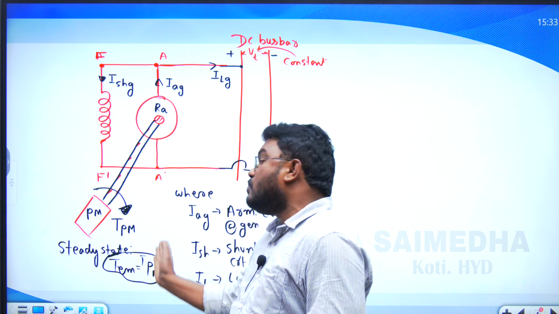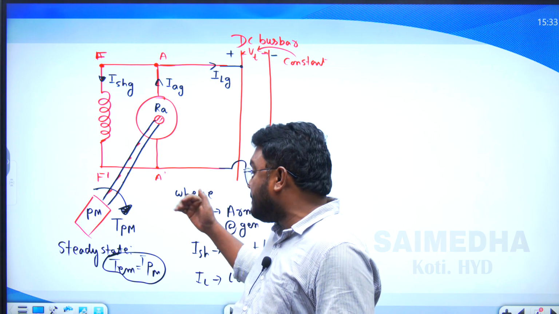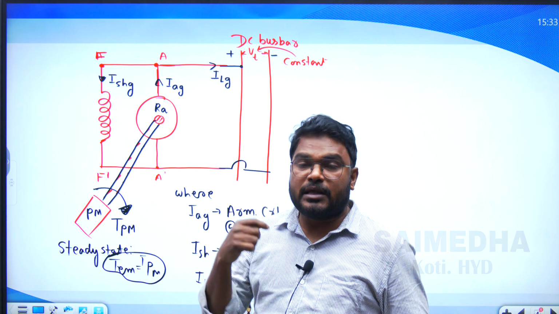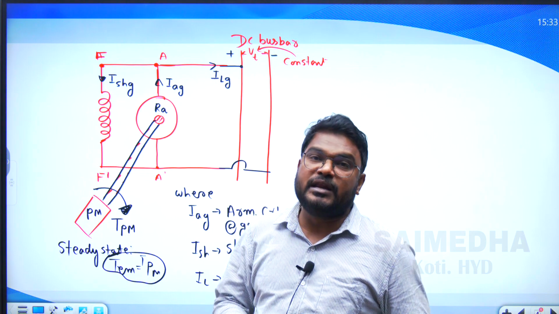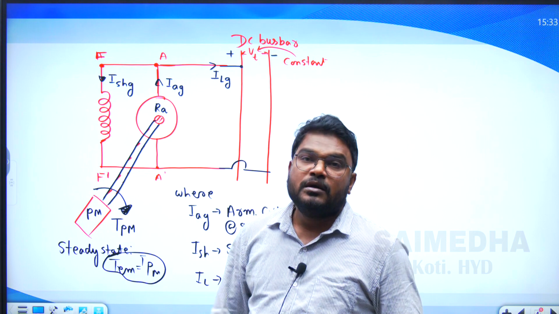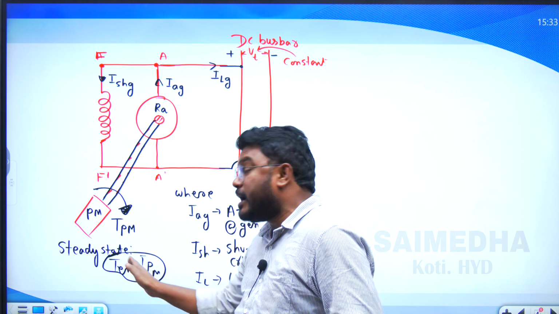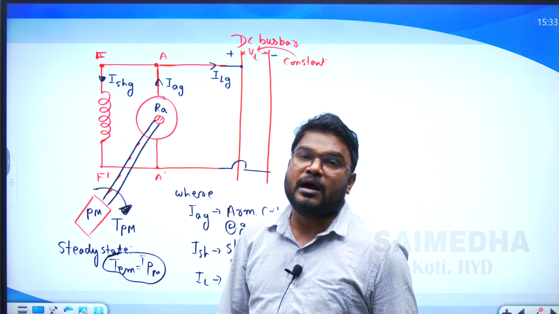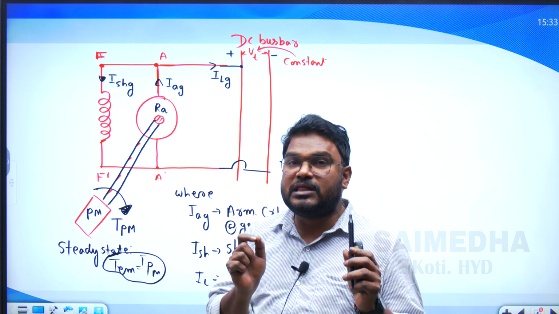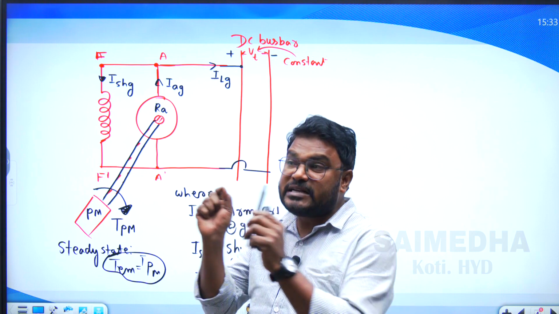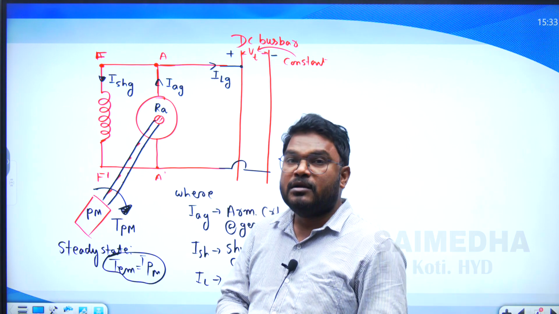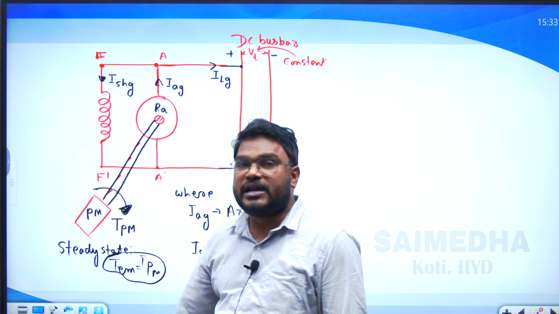Now suppose the electromagnetic torque is greater than the prime mover torque, then the generator will decelerate and its speed decreases progressively. But whenever the electromagnetic torque equals the prime mover torque, acceleration or deceleration stops and the machine rotates at one constant speed. That is the meaning of the steady state condition.